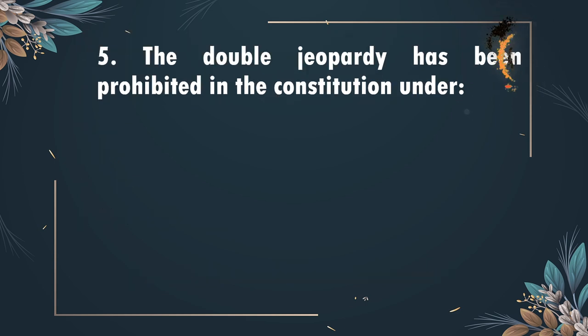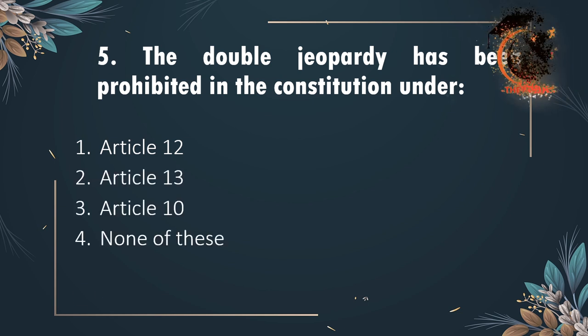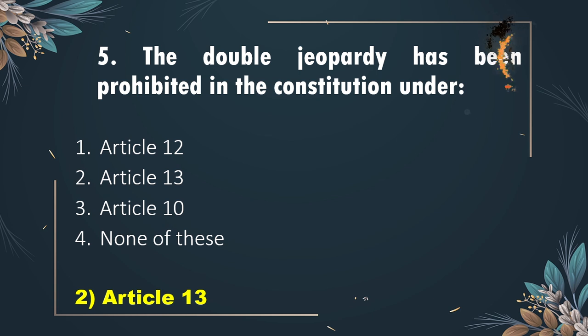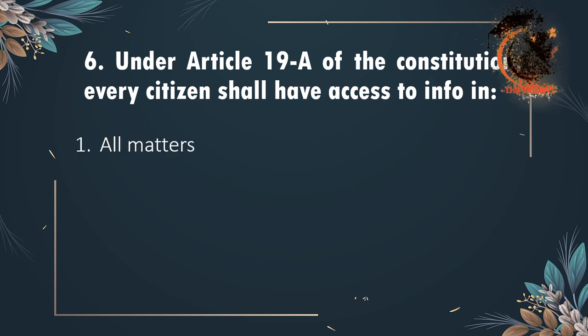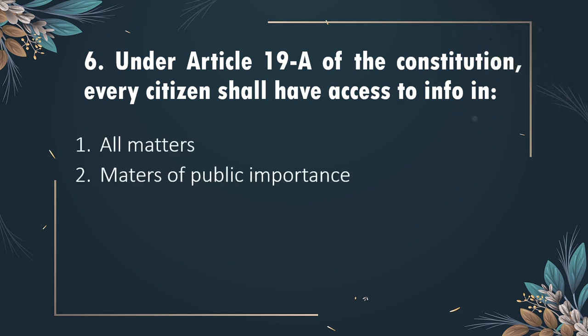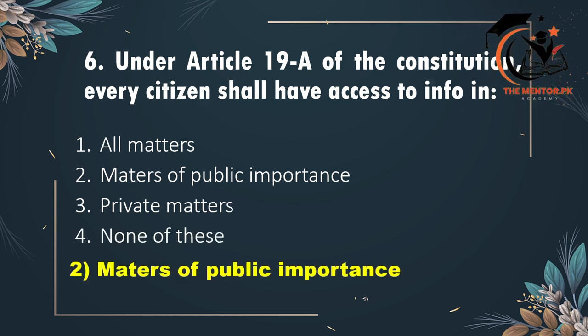Fifth: double jeopardy has been prohibited in the Constitution under Article 12, Article 13, Article 10, or none of these. The correct option is option 2, Article 13. Sixth: under Article 19A of the Constitution, every citizen shall have access to information in all matters of public importance, private matters, or none of these. The correct option is option 2, matters of public importance.